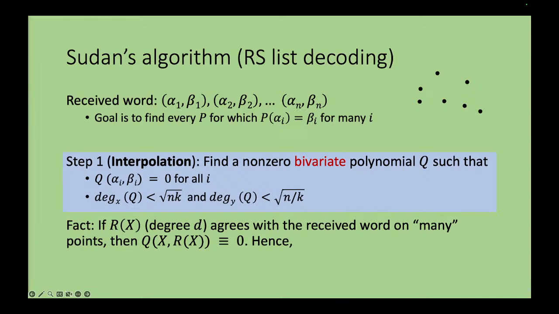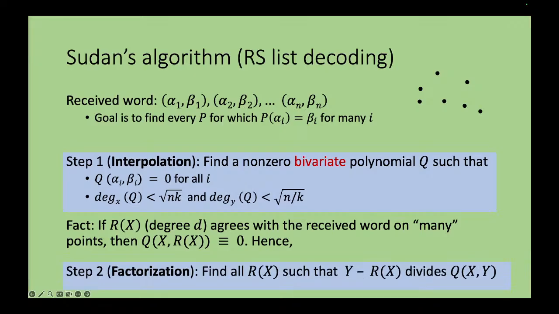And now notice that if there exists a polynomial R of x that agrees with the received word on many points, then from this you will be able to observe that y minus R of x is a factor of the bivariate polynomial. So the next step is an obvious step. You factorize Q of x, y and output all factors of the form y minus R of x.